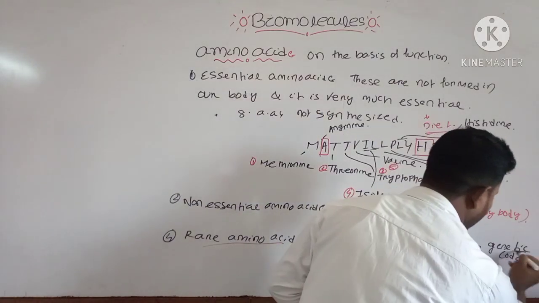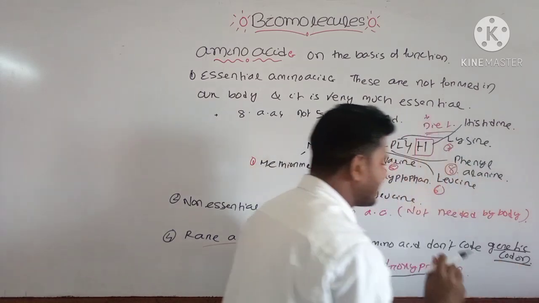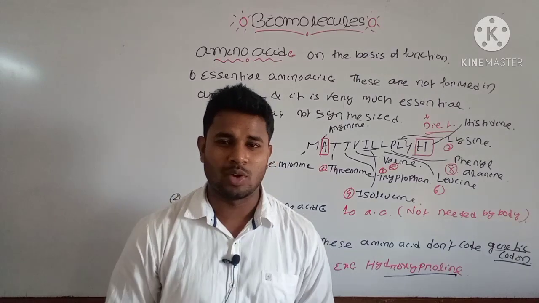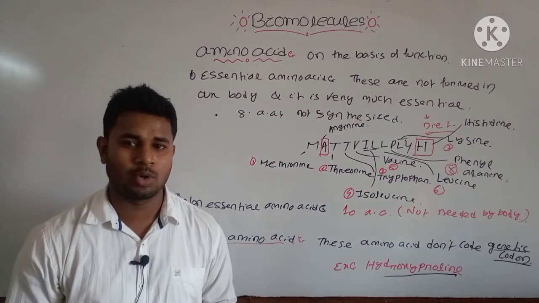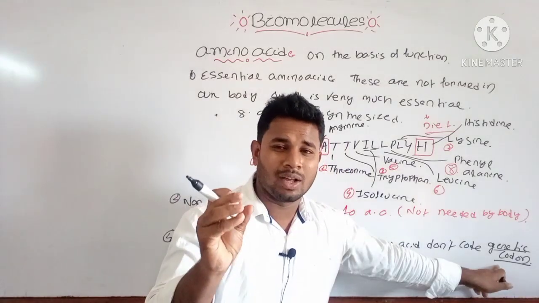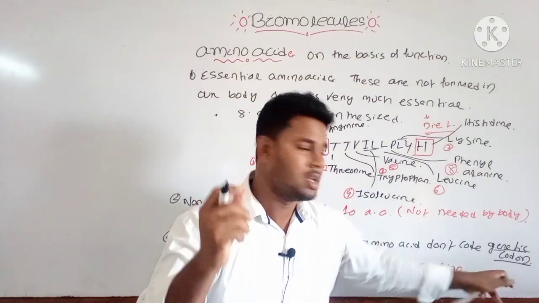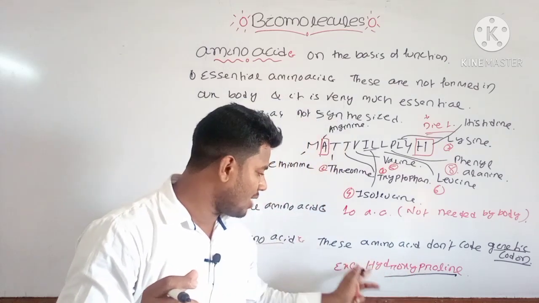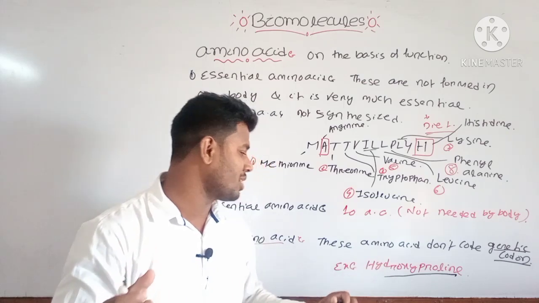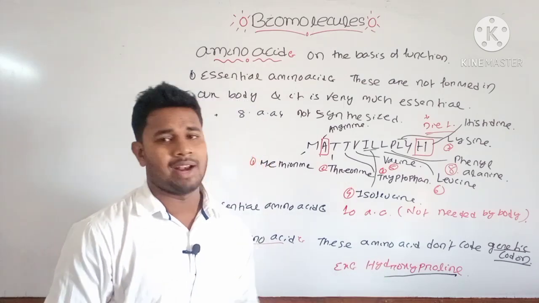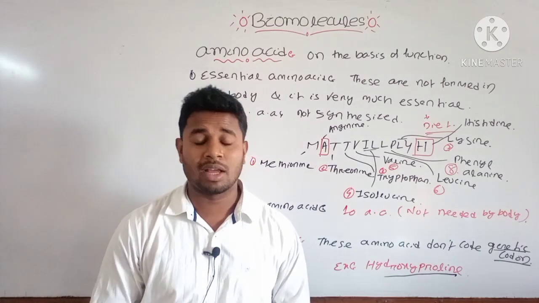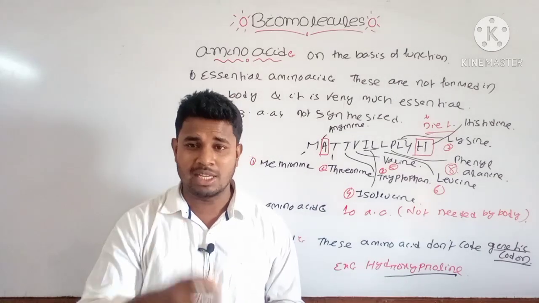Why? The genetic codon is usually present in a different form, which is the unit of amino acid. Later you will know when you study the genetic code. You just know that the genetic code is a codon that has 3 bases for an amino acid. And as it does not code for any codon, that's why it is known as rare amino acid. The example is hydroxyproline. Okay, note down and remember all these types. It may come as a short note or short question.